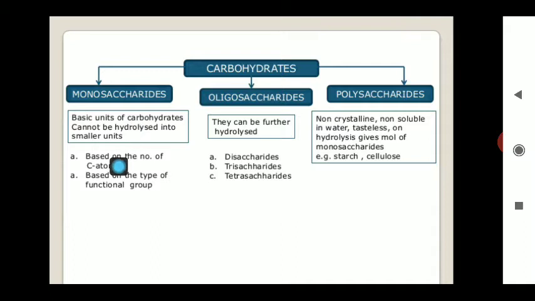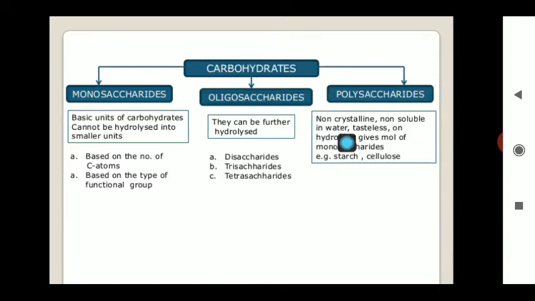Each class of carbohydrate is important for various functions, like the monosaccharides. The simple example of a monosaccharide is glucose, and this glucose is the source of energy in various living systems. When we talk about the oligosaccharides, the basic example is sucrose, C12H22O11. And this sucrose means the sugar, and it is an excellent source of energy in various living systems.